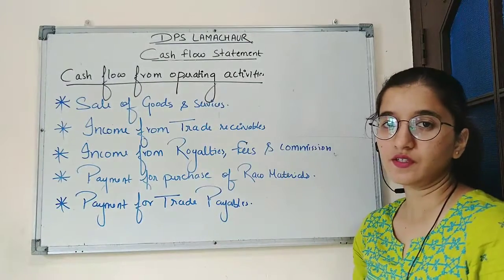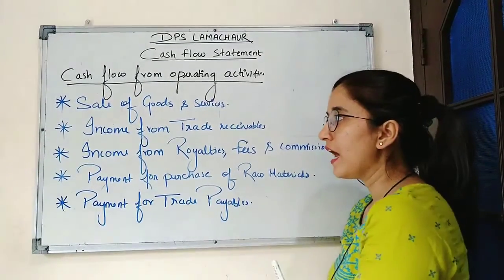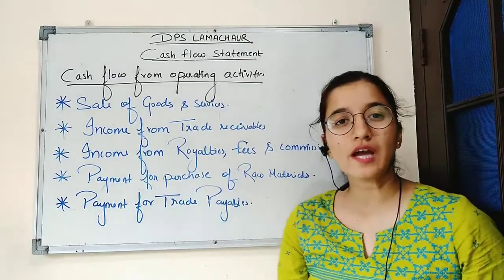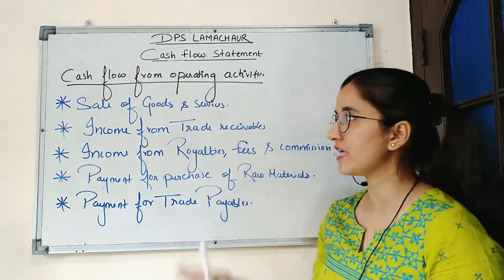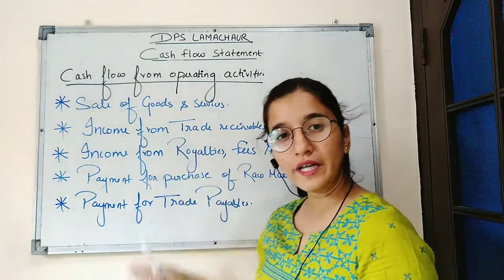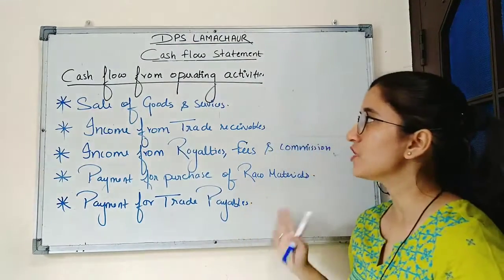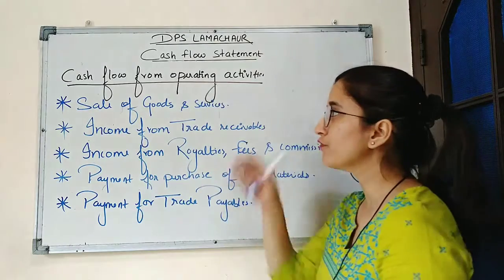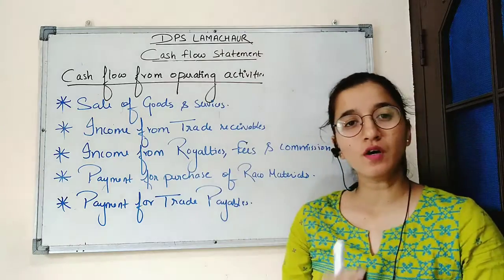So in this session, we have learned the classification of cash flow statement. It is classified into three activities: operating activities, financing activities and investing activities. We have discussed what are operating activities, what are the cash flow from operating activities. In the next session, we'll continue with the format of cash flow from operating activities.